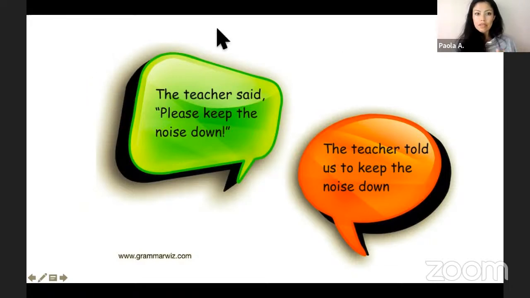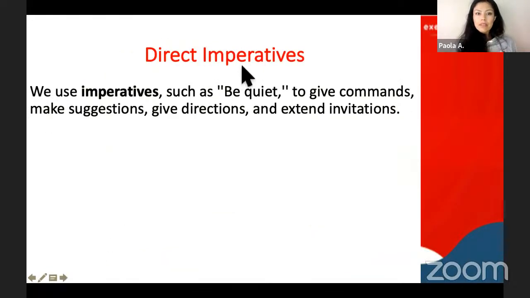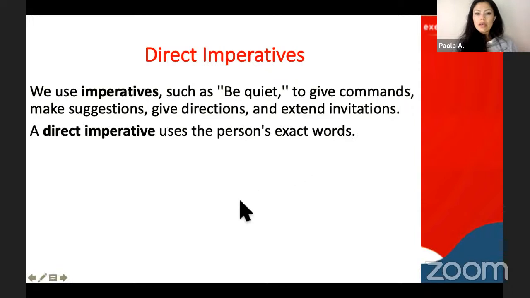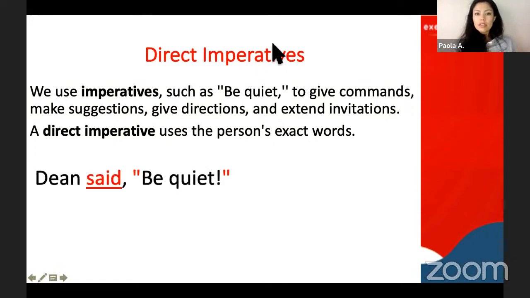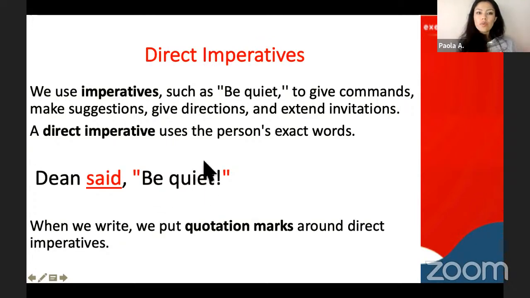Imperatives, like we've just seen, are commands or suggestions or directions or invitations to do something. When we use imperatives, we are giving an instruction, just the verb and then the action or whatever has to be done. For example, be quiet is an imperative. And when we use these quotation marks, we are basically saying the exact same words that were said.